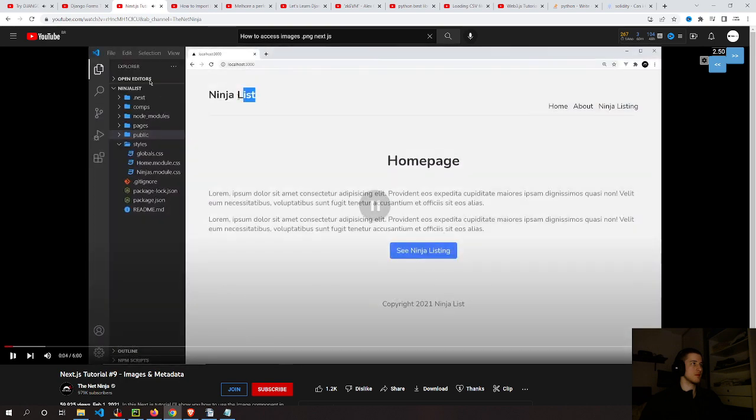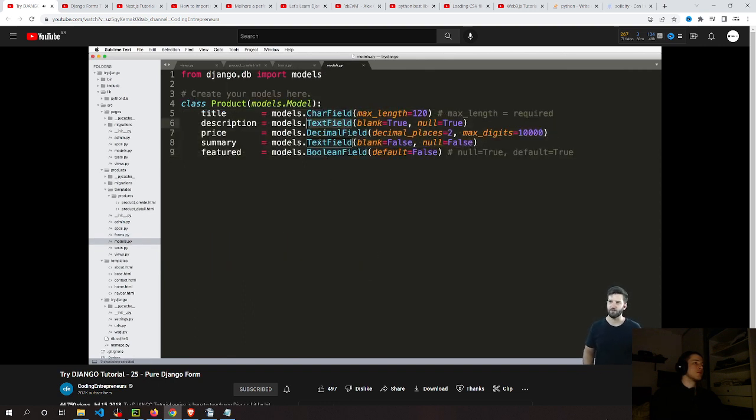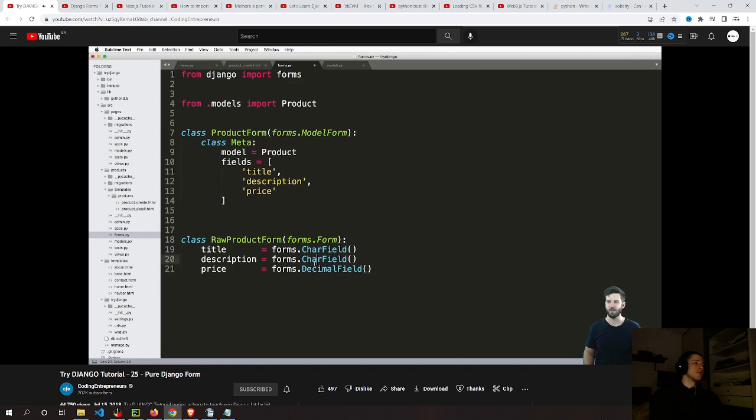Okay, so we got to the point now where we can say description, and we'll also do forms.CharField as well. And then we will say price, and forms.DecimalField. So these should look very similar to our models, and that's because they are. So we've got a decimal field, char field, and we don't actually have text field. So if you try to do text field, it's not going to work. I'll discuss that later. But we'll just do char field.